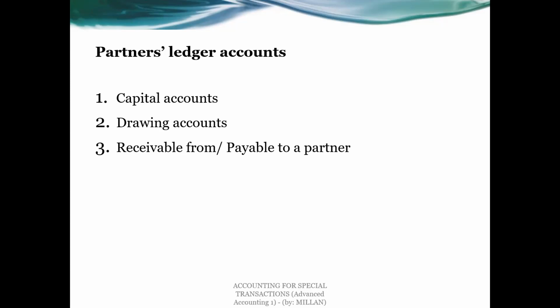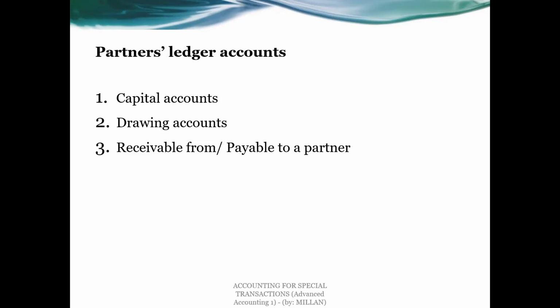And the third account you will have is receivable from or payable to partner. So actually, these two accounts are related to either a receivable from a partner to the partnership, or a payable from the partnership to a partner.